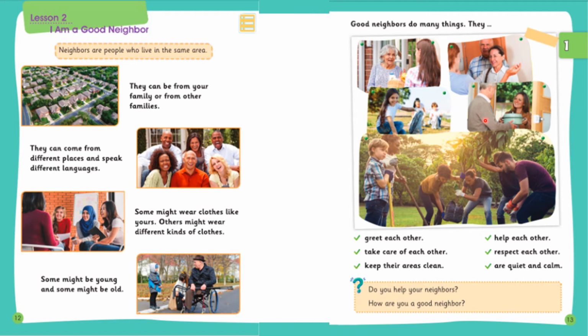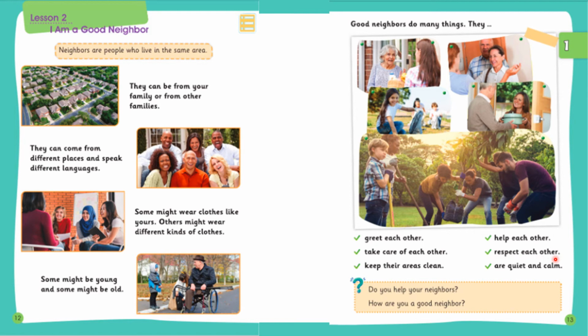Sometimes there is somebody, maybe let's say sick, or he cannot cook or do any, maybe it's not always about cooking. Sometimes you find there is somebody in need next door or near to your house. So we should always try to find out if there is somebody who is in need, and we should always be there to give them a helping hand. So they help each other, and even they respect each other.